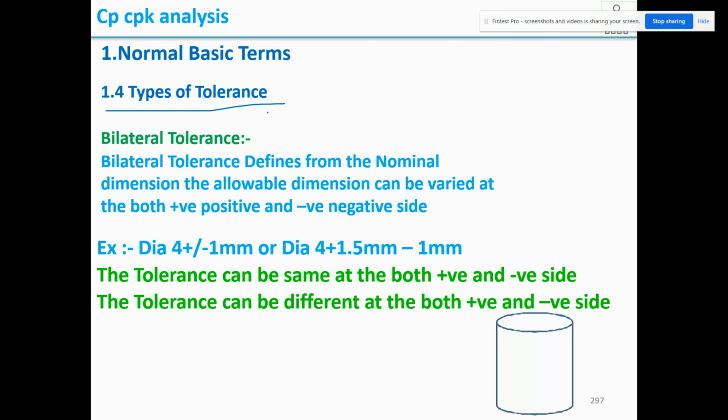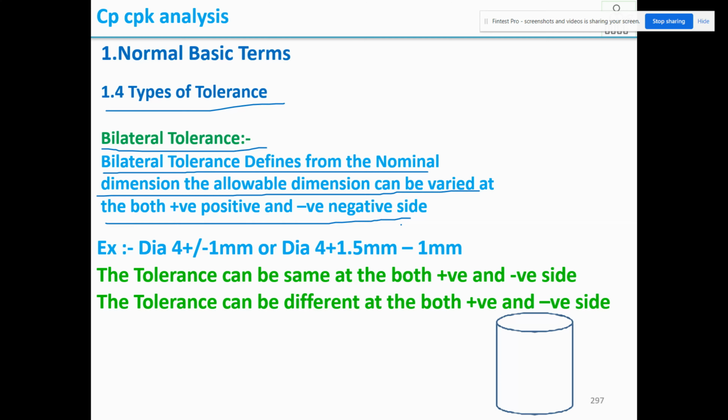Next, types of tolerance. Bilateral tolerance. Bilateral tolerance defines that from the nominal dimension, the allowable dimension can be varied at both positive and negative side. Say for example, dia 4 plus or minus 1 mm. It's a bilateral tolerance. Dia 4 plus 1.5 mm minus 1 mm. This is also bilateral tolerance.